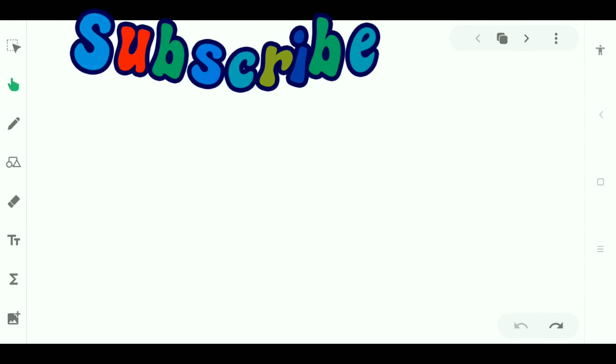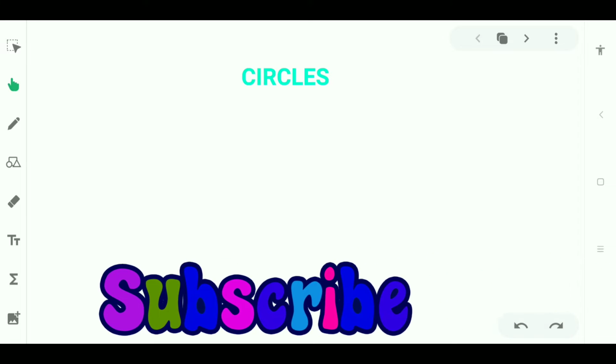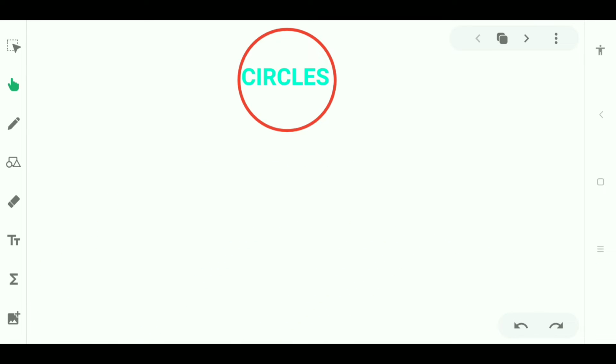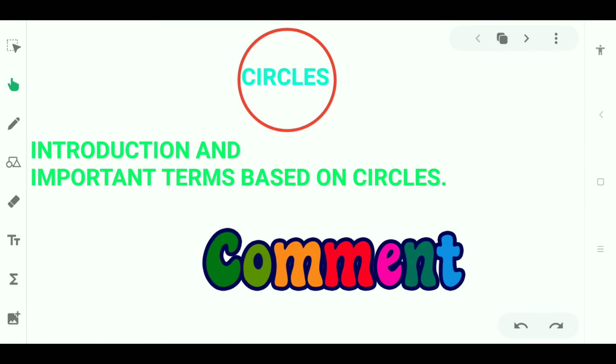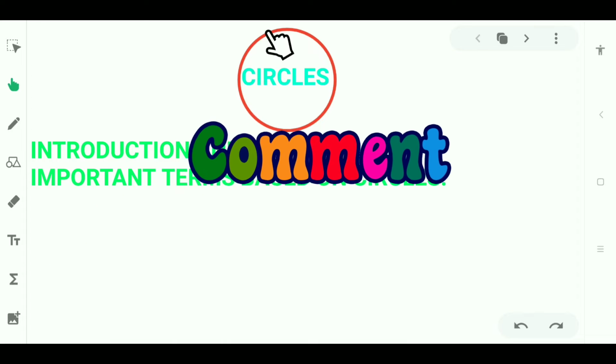Hello friends, today we are going to discuss the new chapter, that is circles, which looks like this, and our main discussion topic will be introduction and important terms based on circles.